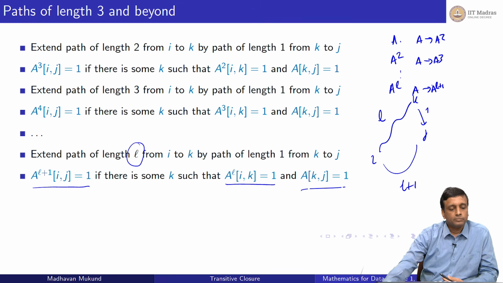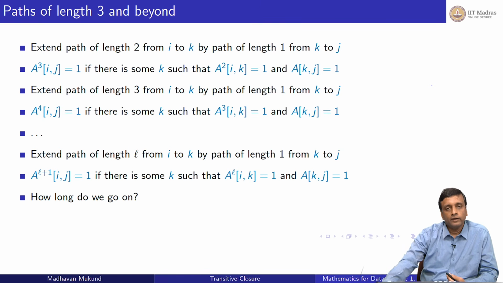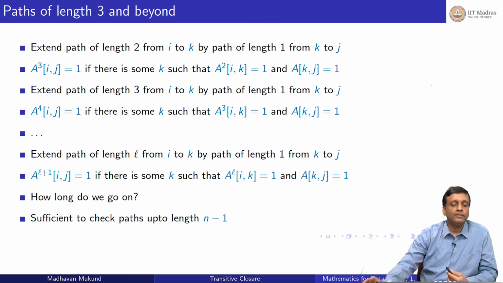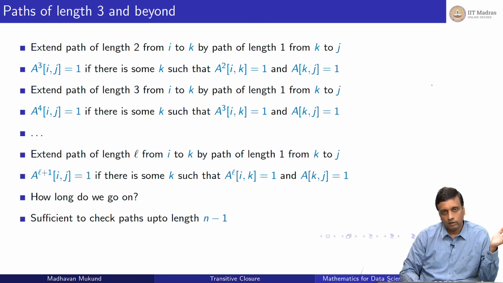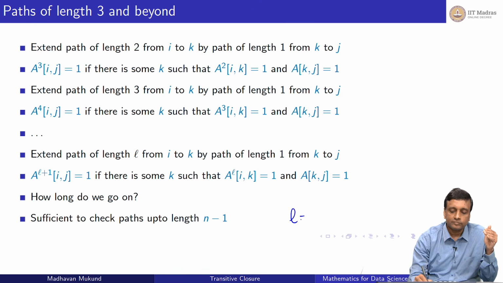So, now where do we stop? How long do we go on? Well, here we know that if there is a path at all, then that path cannot have more than n minus 1 edges, because once I have traversed n minus 1 edges, I have seen n minus 1 different vertices other than the starting point, and therefore, anything beyond that must repeat a vertex. So, there must have been a shorter path. Therefore, if there is a path at all from i to j, it cannot have length more than n minus 1.